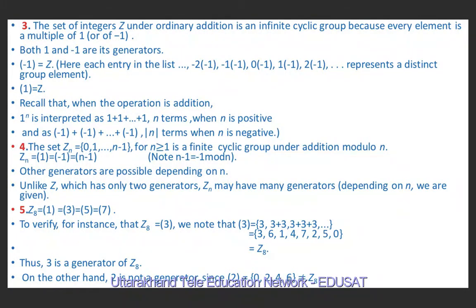Now you understand how to calculate this set, but this set is not equal to Z8. However, the set generated by 3 is nothing but 3, 6, 1, 4, 7, 2, 5 and 0, which is equal to Z8. The set generated by 2 is not equal to Z8, so it is not a generator. However, this is a cyclic group. So we can say 3 is a generator of Z8, but 2 is not.